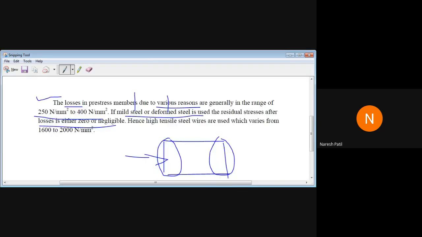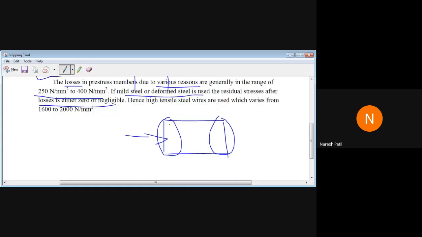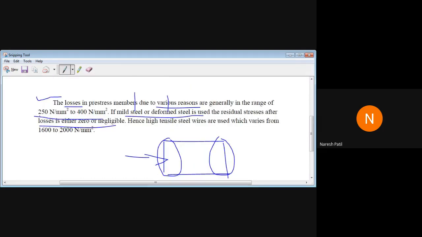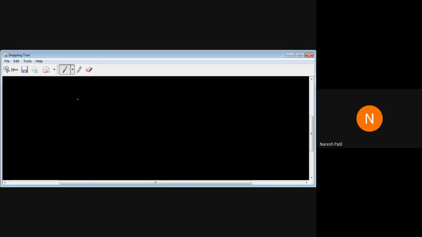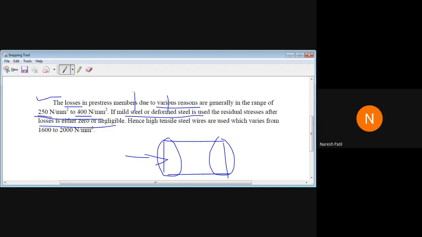See, the losses are 250 to 400, but what is the strength of these two? It is maximum up to 500. Are you getting? The losses itself is 250 to 400, but the yield stress of our mild steel is 250 and deformed bar is maximum 500.